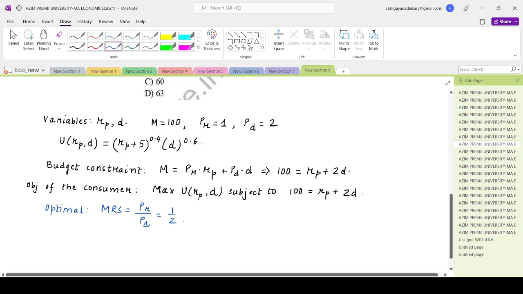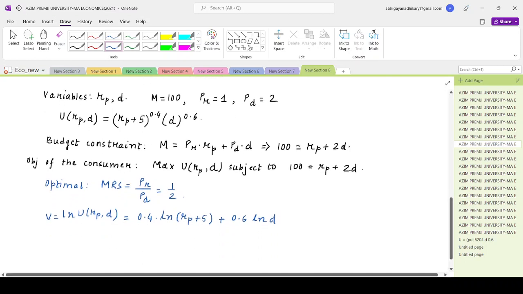So let us compute the MRS. We can simply take a monotonic transformation over here. So if I take a log of this, what we'll get is 0.4 times log of Rp plus 5, plus 0.6 times log of D. Let us say I denote this by V. So what will be the MRS?